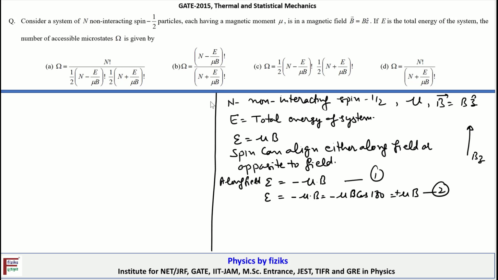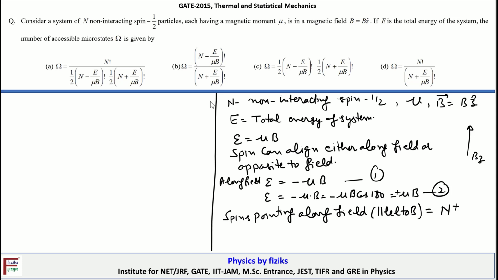Now further we assume, because we have taken the field direction along the z direction, that the number of spins pointing along the field, that is parallel to B, is n plus.